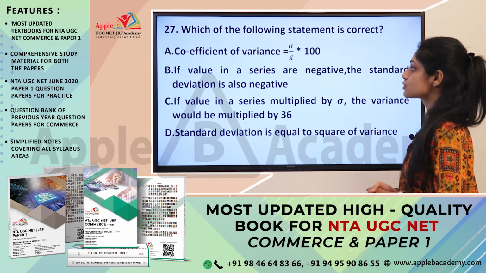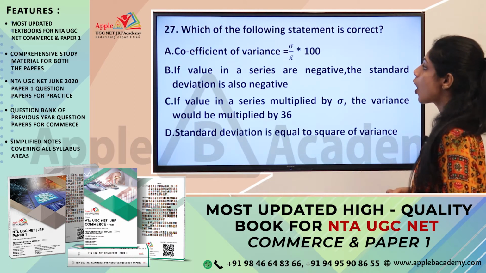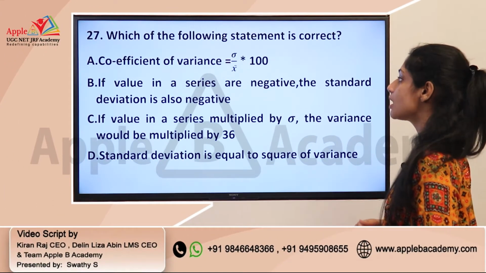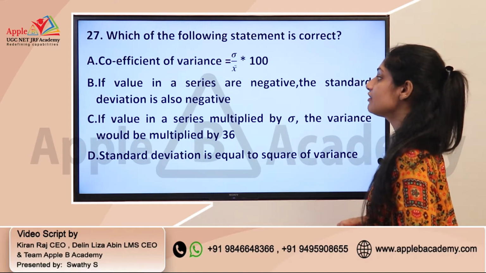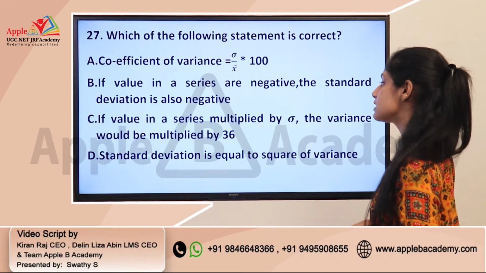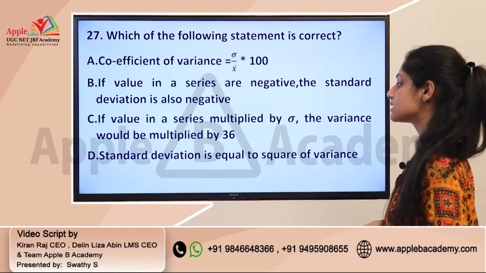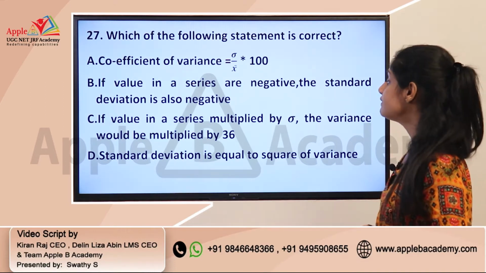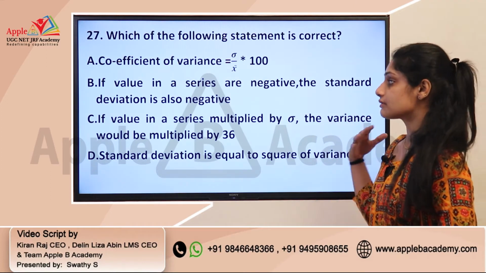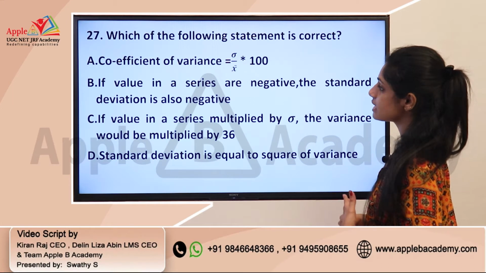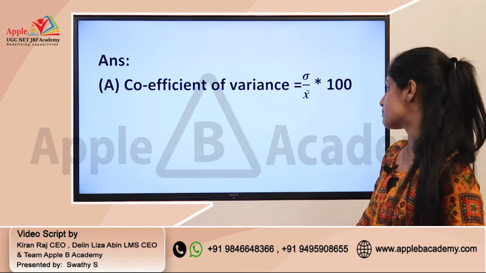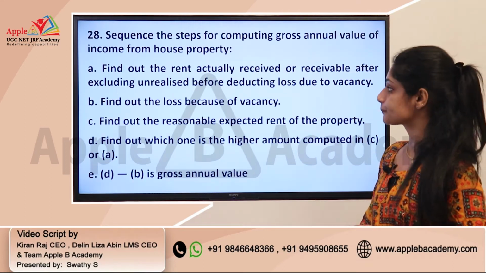And another question, this is actually from the statistics area, and you need to identify the correct statement. Okay. A, coefficient of variance is equal to sigma divided by x bar into 100. B, if the values in a series are negative, the standard deviation is also negative. C, if values in a series are multiplied by sigma, the variance would be multiplied by 36. D, standard deviation is equal to square root of variance. So you need to identify the correct statement and the rest of the statements will be incorrect. Okay, so the correct statement is option A, coefficient of variance is equal to sigma divided by x bar, that is mean, multiplied by 100.